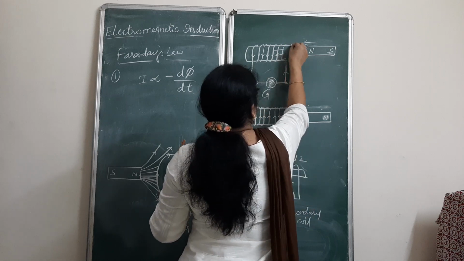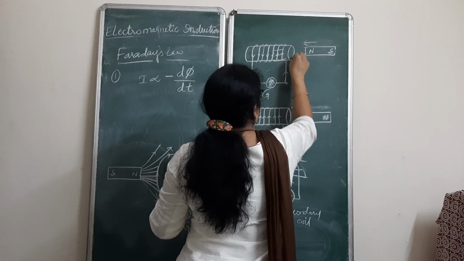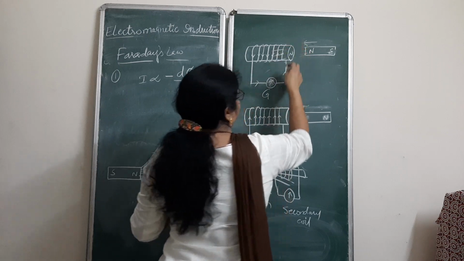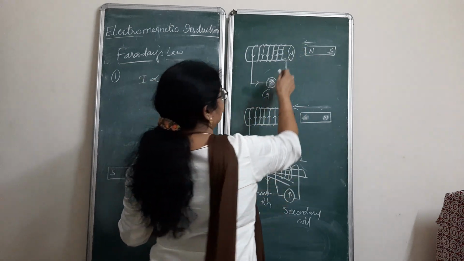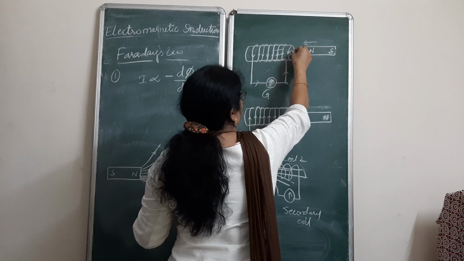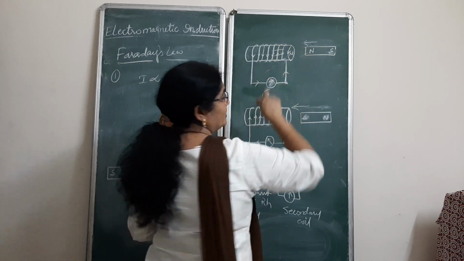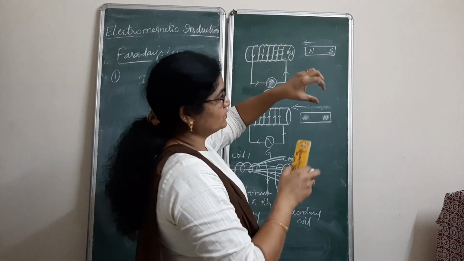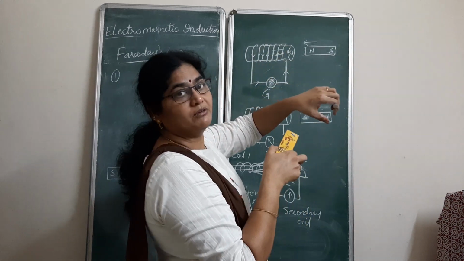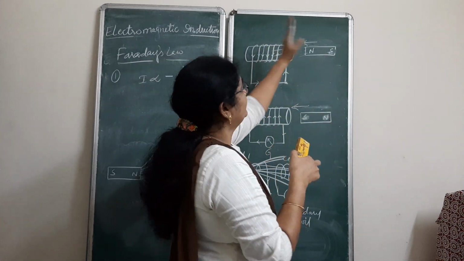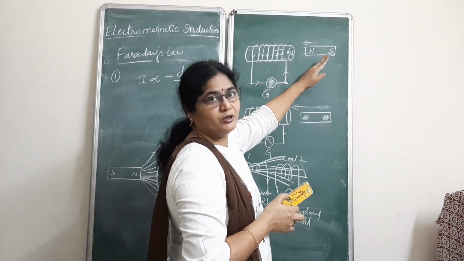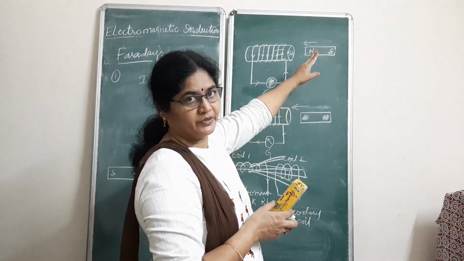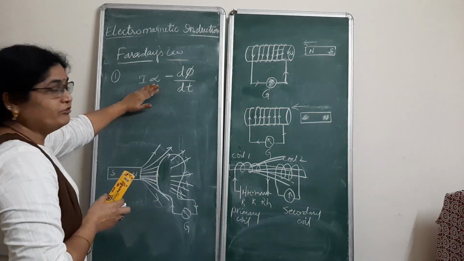So what will this coil do here? It develops a north pole, where we have an anti-clockwise direction. The current will pass through the coil in an anti-clockwise direction, so that face of the coil will be a north pole, and that north pole will repel this north pole, so that there won't be any change. So that was the first law of Faraday.